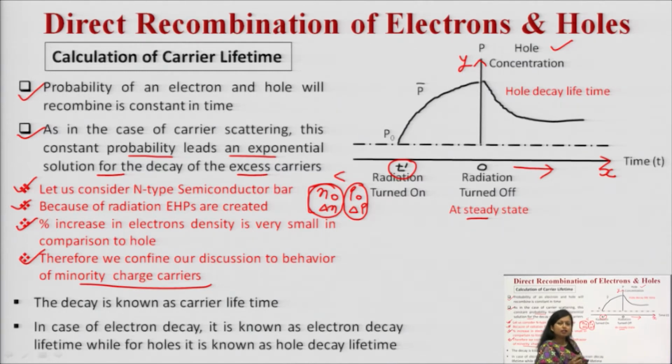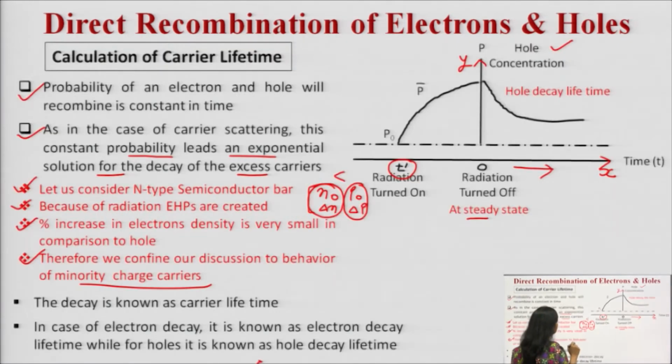When the radiation has been turned off, there will be a decay in the hole lifetime, and this decay is exponential in nature. When radiation is turned on, the hole concentration increases, and as we have discussed, the percentage hole concentration will increase. So this curve shows the increase of that behavior, and after turning off, it shows the decay.